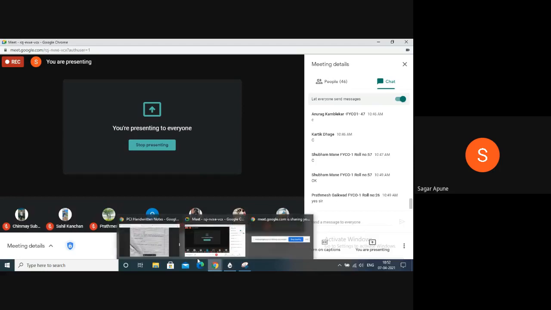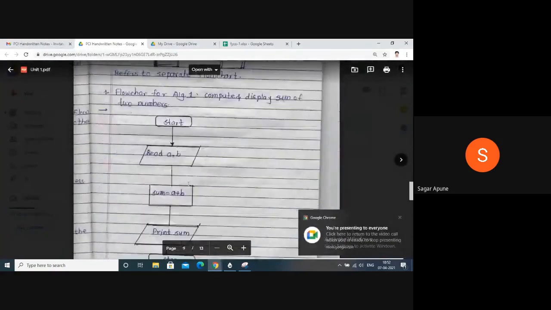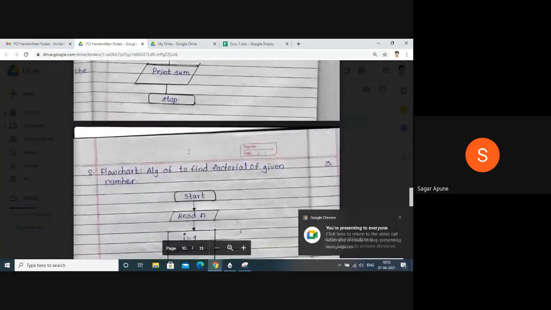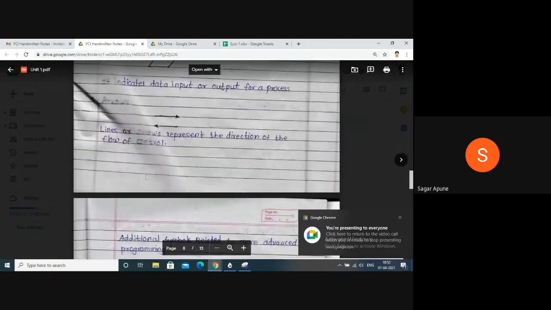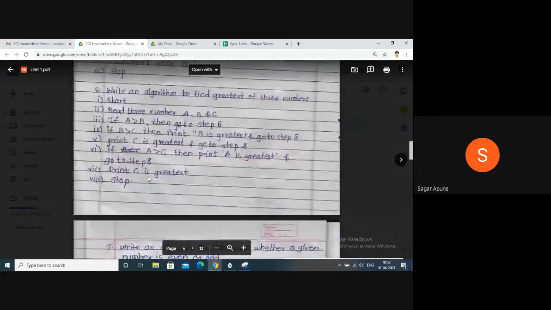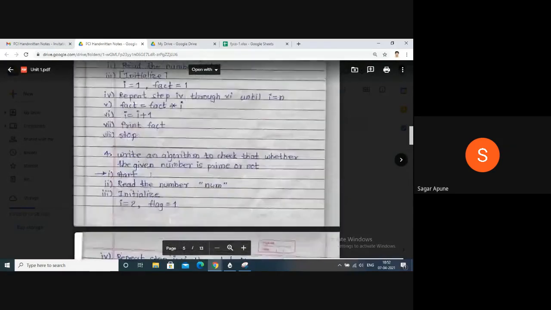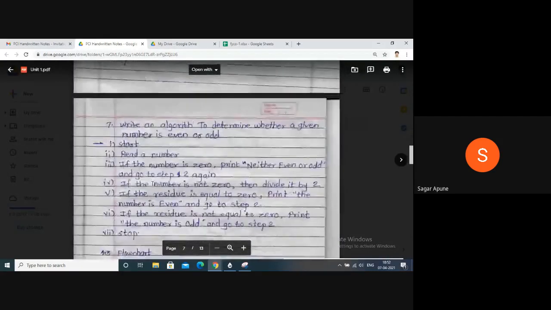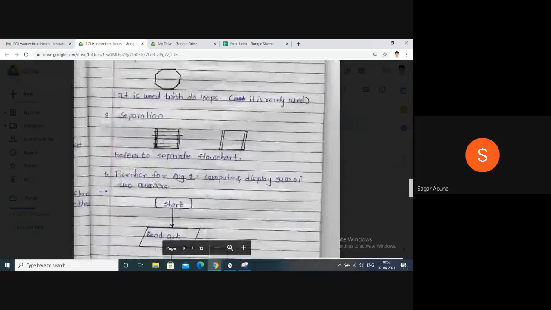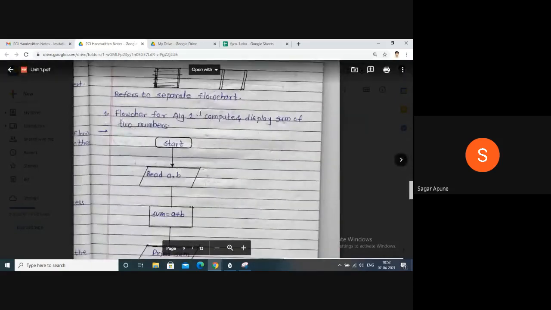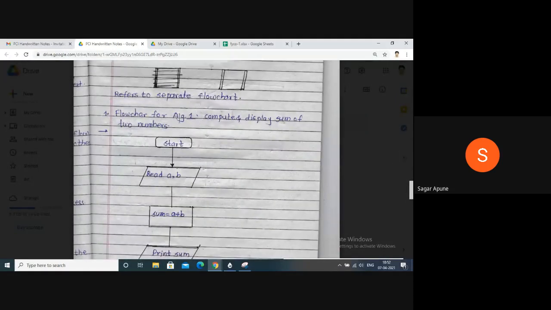Okay, so now next is the next flowchart. This is for sum. These flowcharts are all related to your previous algorithms. You can read the first algorithm and then go for its flowchart. You will get the flowchart of the first algorithm here, algorithm 1, in these notes.